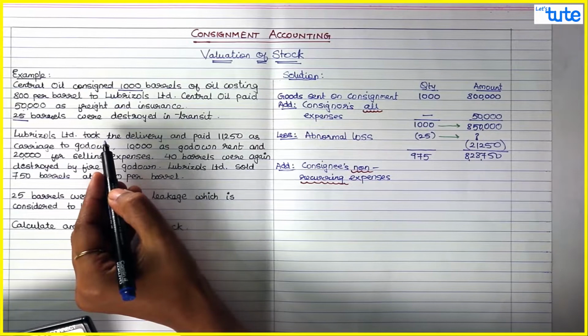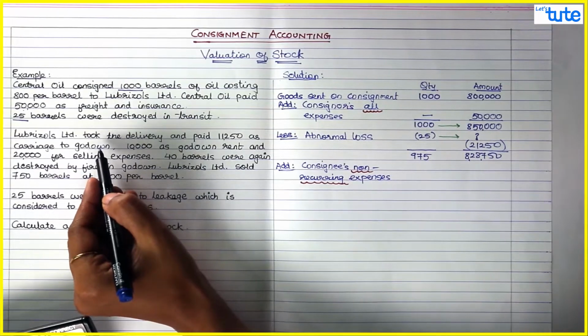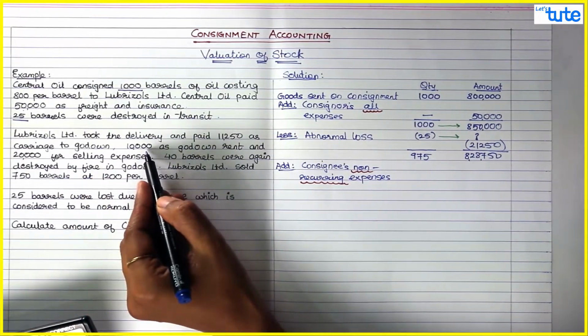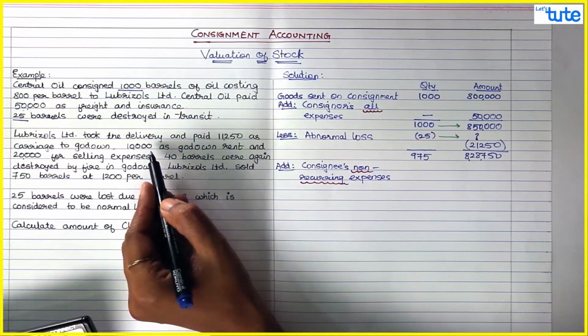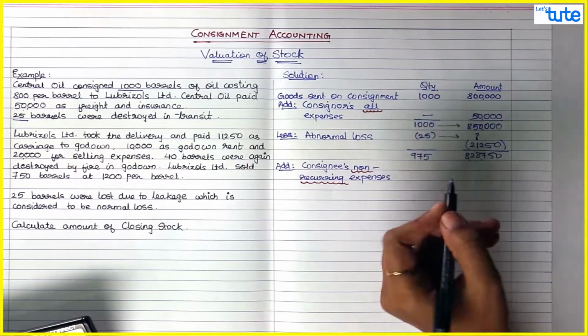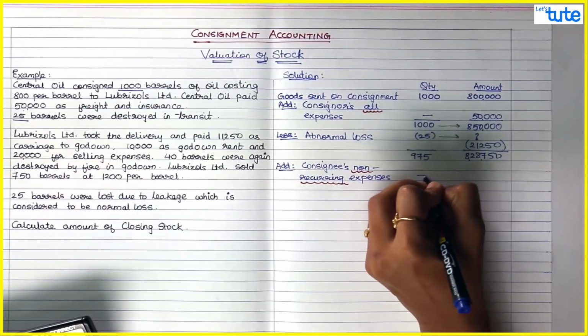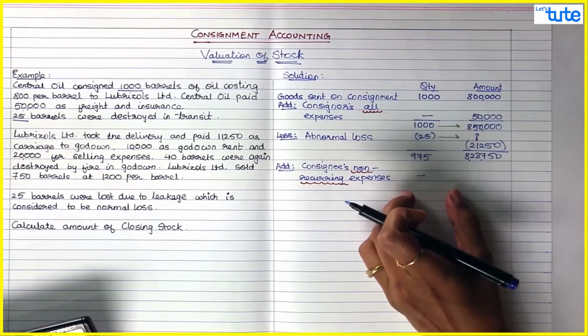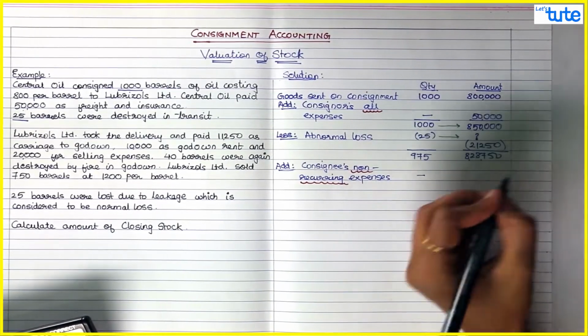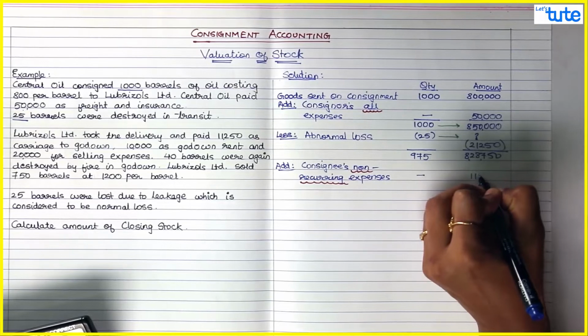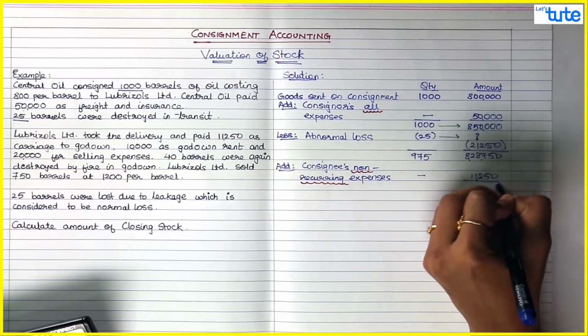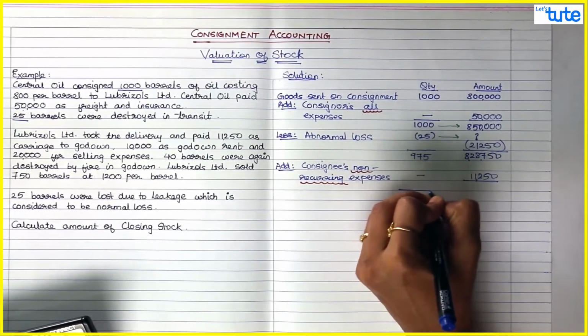So only those expenses till it reaches the godown. The 10,000 godown rent is after the goods have reached the godown. Once your goods reach the godown, then you pay the godown rent. Okay. So you will take only 11,250. Again, quantity would be 0 because there is no increase or decrease in quantity. Only the cost is increasing by 11,250. So now check.